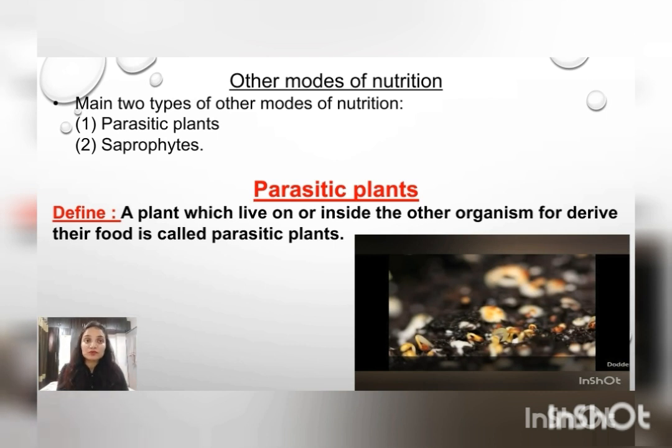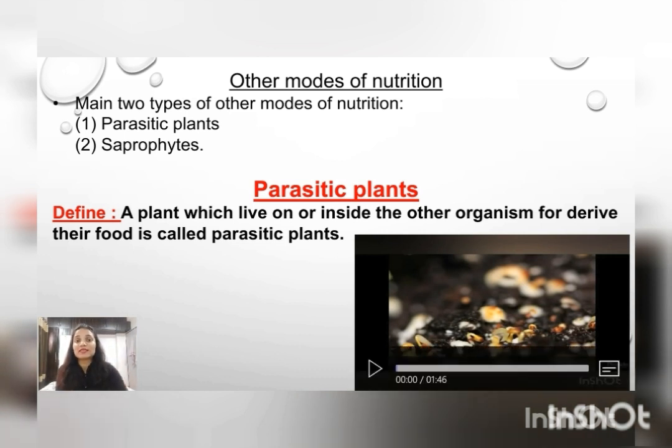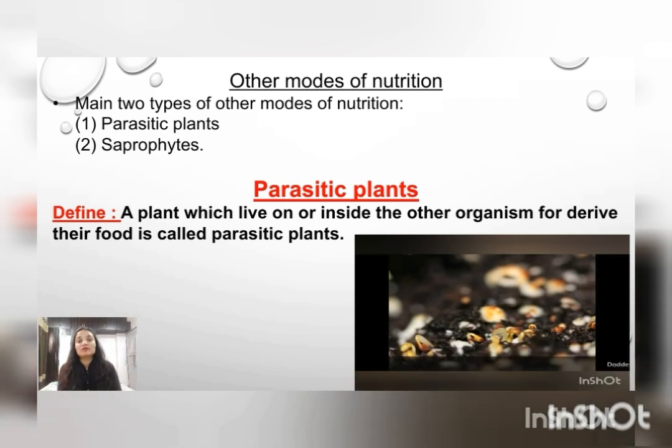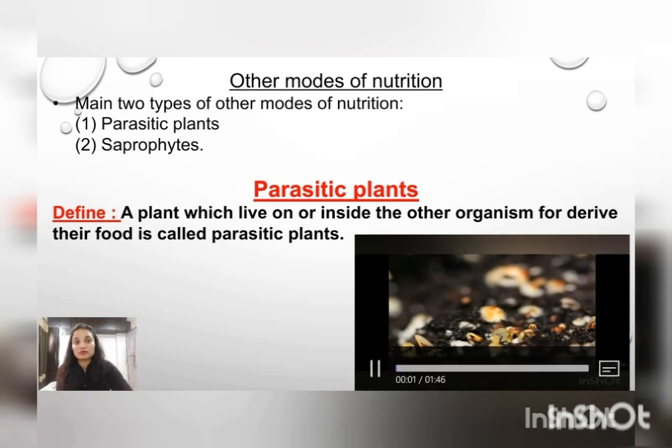We will see other modes of nutrition. There are two types of other modes of nutrition: parasitic plants and saprophytic plants. What is the meaning of parasitic plants? Parasitic plants are those which live on or inside another organism to derive their food. Now we will see one video on parasitic plants, how they get nutrition from the host and how they survive on the host.